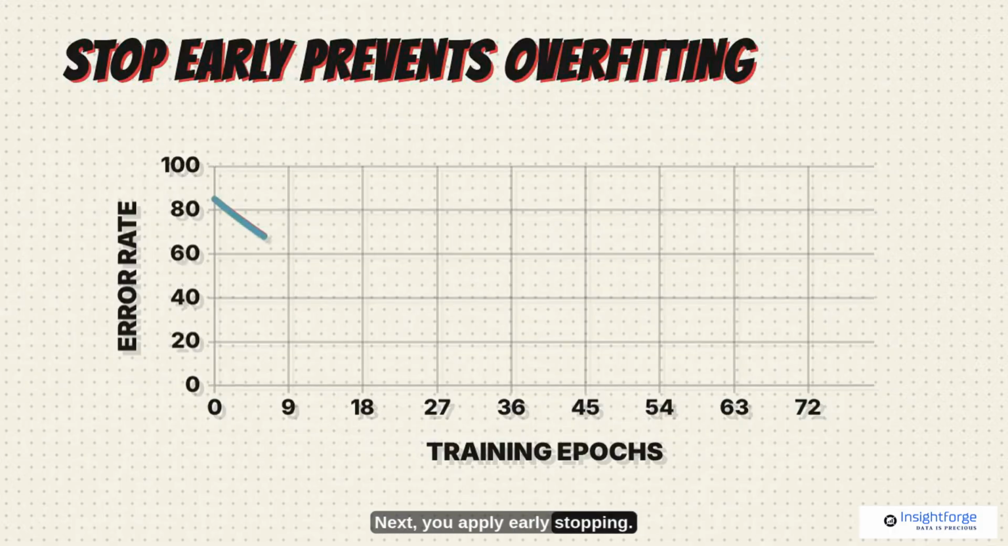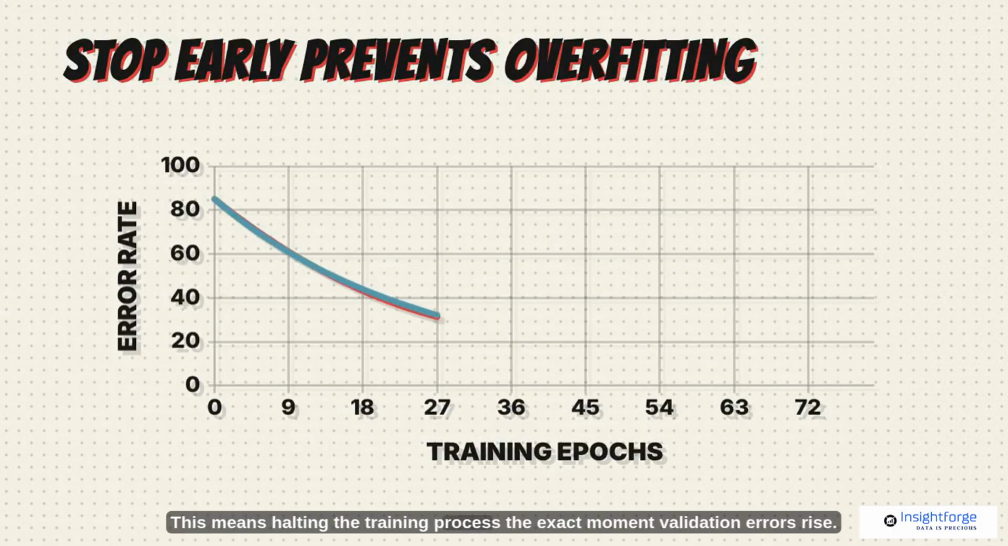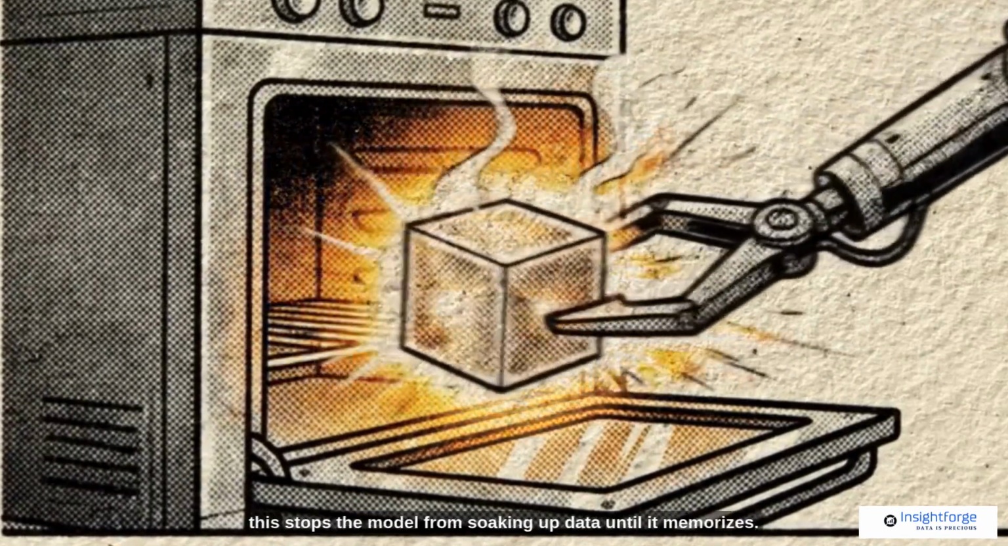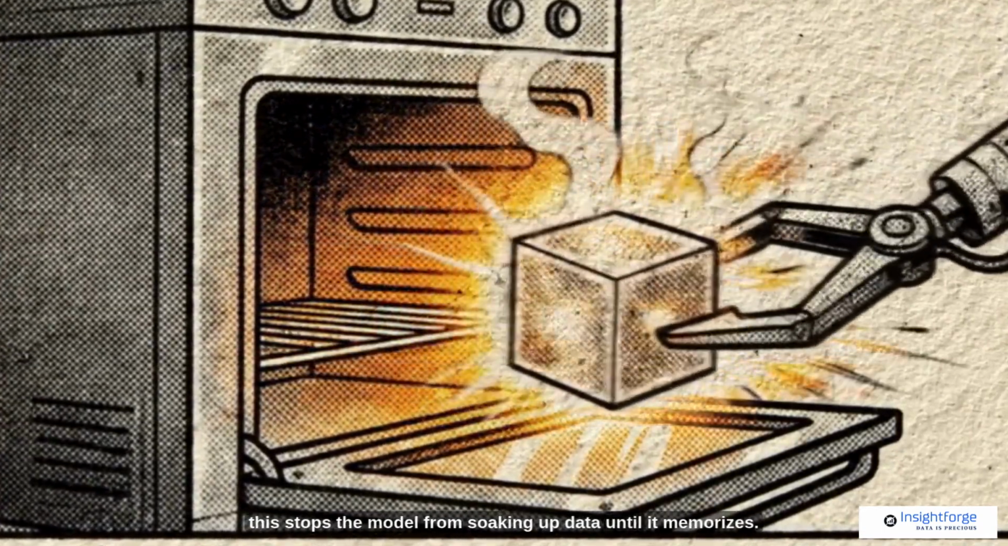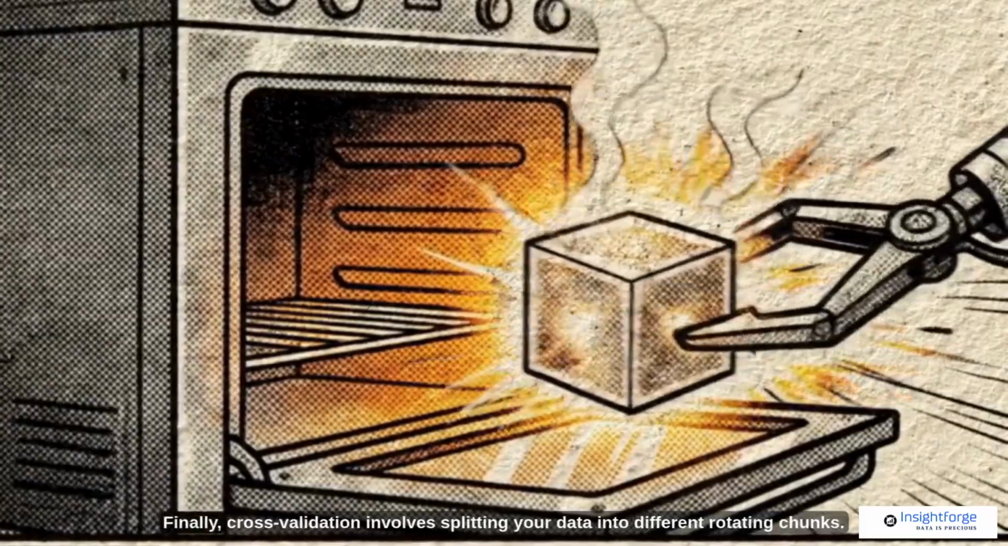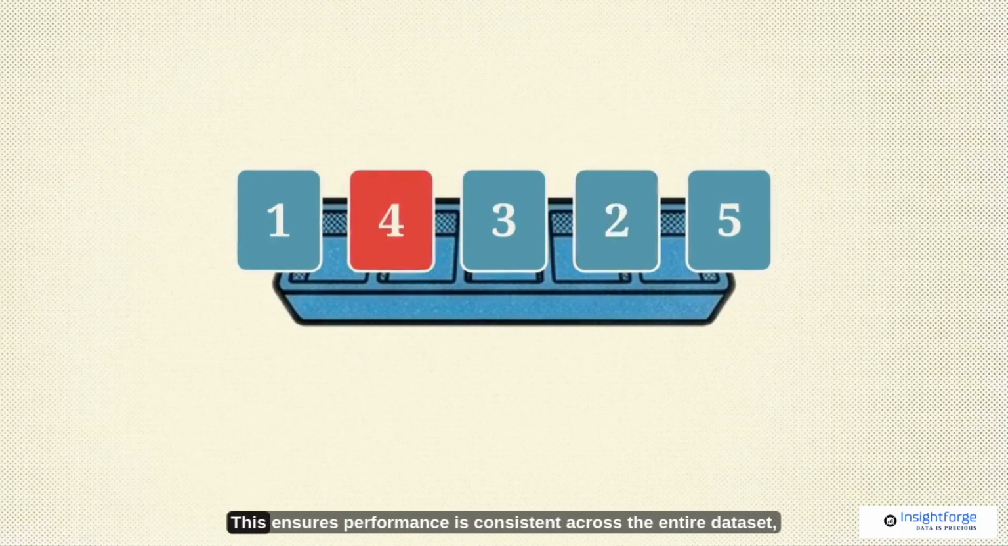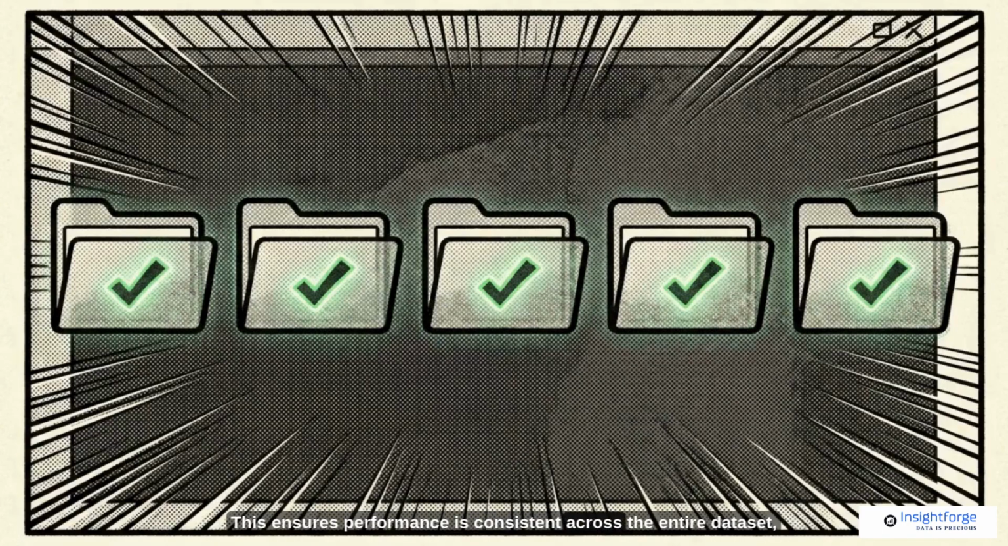Next, you apply early stopping. This means halting the training process the exact moment validation errors rise. Just like pulling a cake out of the oven before it burns, this stops the model from soaking up data until it memorizes. Finally, cross-validation involves splitting your data into different rotating chunks. This ensures performance is consistent across the entire dataset, providing a reliable measure of its actual capability.